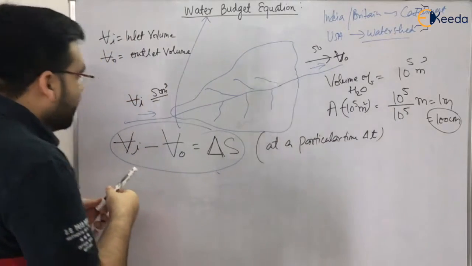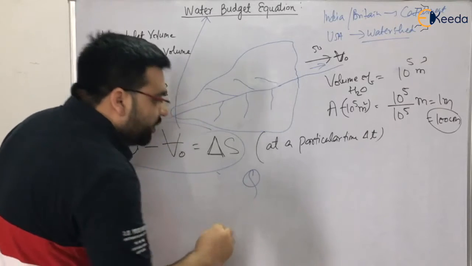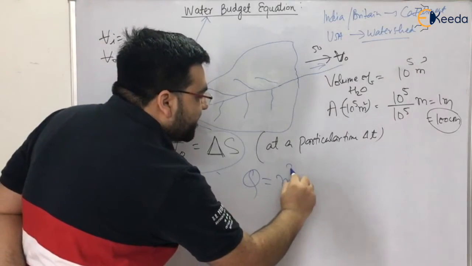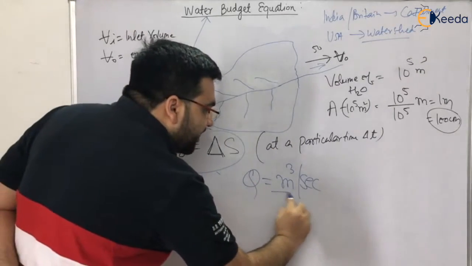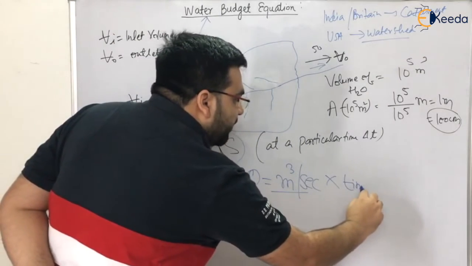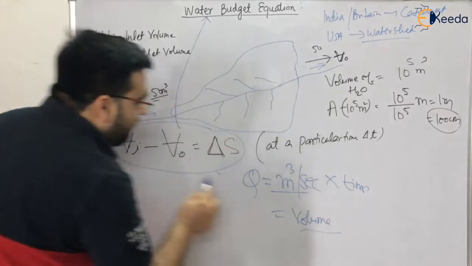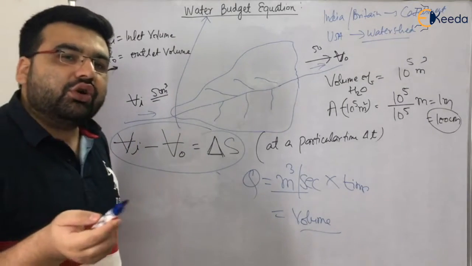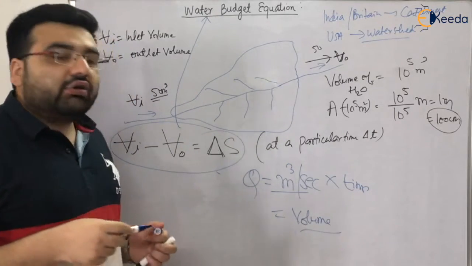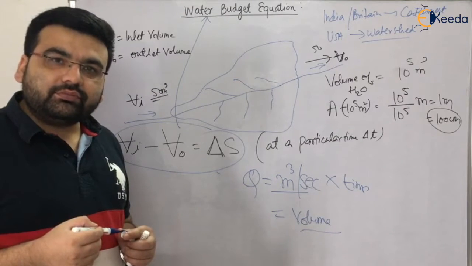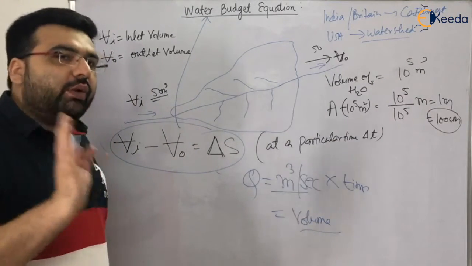Now for example, if a discharge is given to you in the question, what is the unit of discharge? Meter cube per second, right? If you multiply your discharge with time, what will you get? You will get volume. So if discharge is given to you, what you have to do is multiply your discharge with time to get the correct volume. Clear? But the water budget equation is this only, right? Don't need to worry at all.